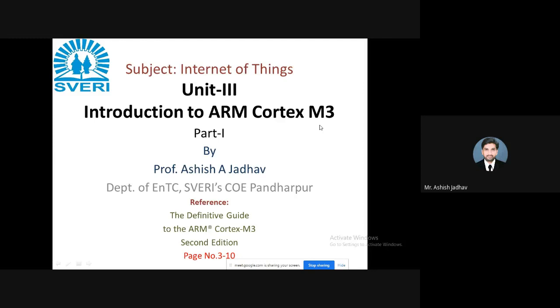After that, we will see the interrupts, exception handling, low power features of Cortex M3, different requirements of Cortex M3, and different sleep modes that are supported in Cortex M3. Then we will talk about development of low power applications using Cortex M3.